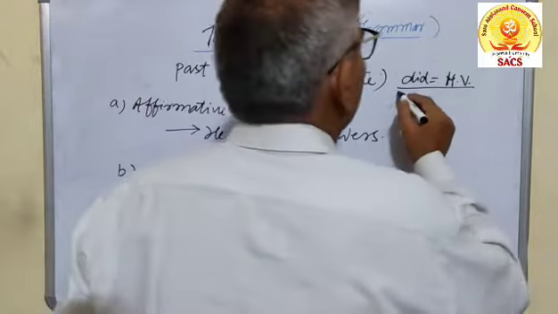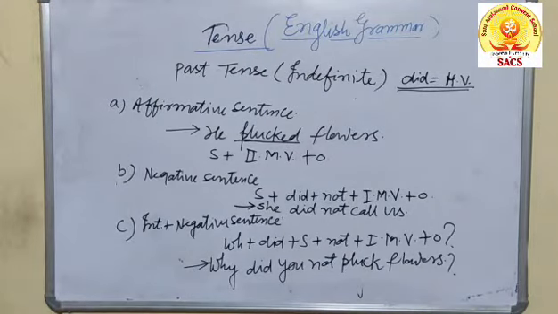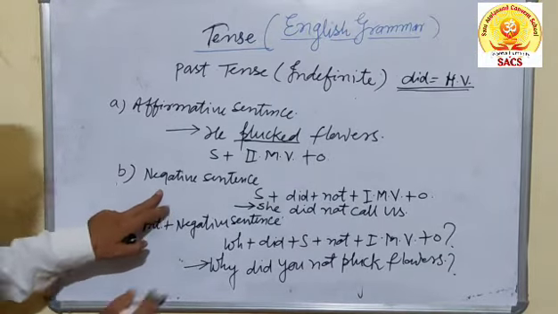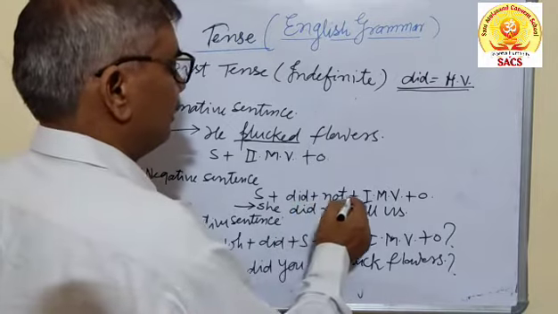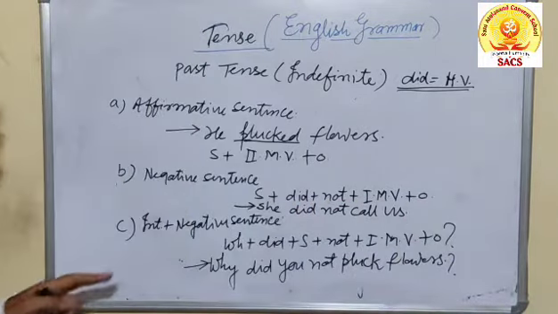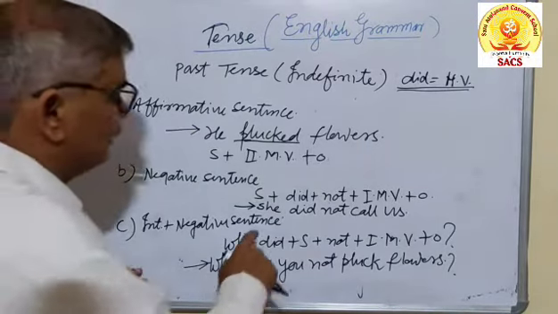You know, did is utilized only in negative or interrogative sentences. In an affirmative sentence, there shall be no use of did. Only the second form of the verb is enough. So in a negative sentence, your subject plus did plus not plus first form of the main verb plus object. This is the formula through which you can make the sentence.